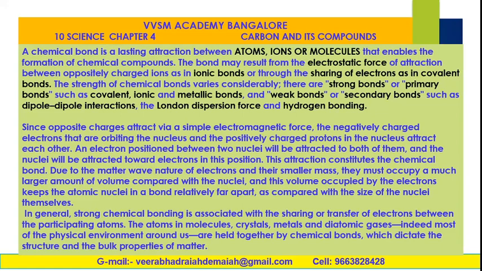Since opposite charges attract via the simple electromagnetic force, the negatively charged electrons orbiting the nucleus and the positively charged protons in the nucleus attract each other. An electron positioned between the two nuclei will be attracted to both of them, and the nuclei will be attracted towards the electrons in this position. This attraction constitutes the chemical bond. The attraction between atoms, ions and molecules together constitutes the formation of a chemical bond.